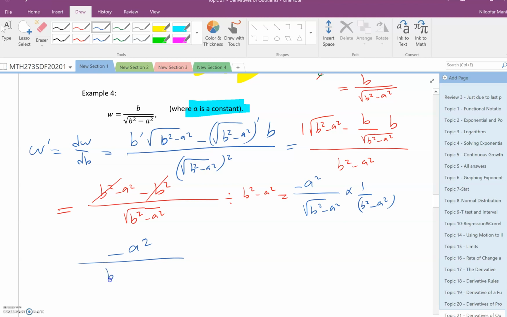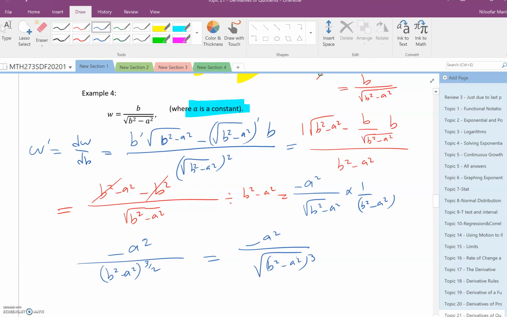So it's b squared minus a squared power 1 over 2 plus 1, which is 3 over 2. Okay, so the answer is minus a squared divided by b squared minus a squared power 3 over 2. Okay, so far so good.